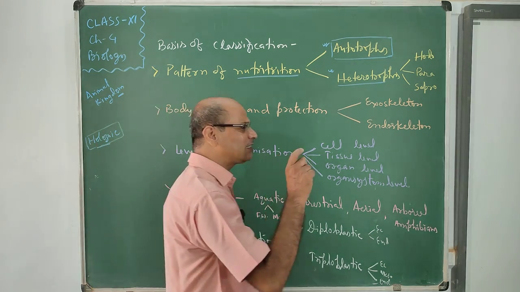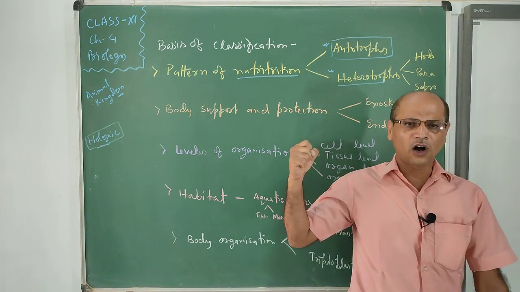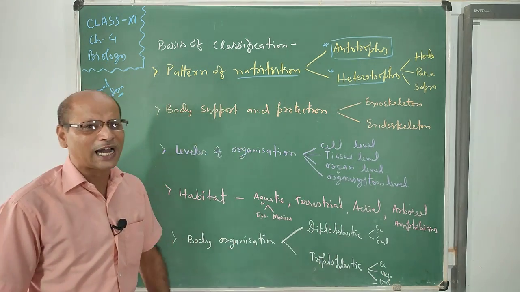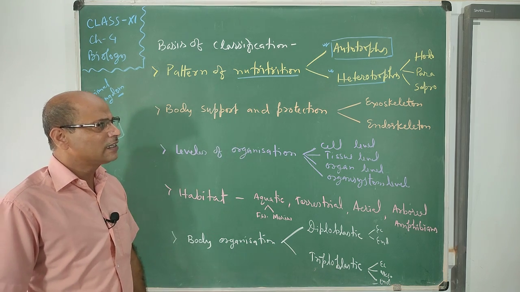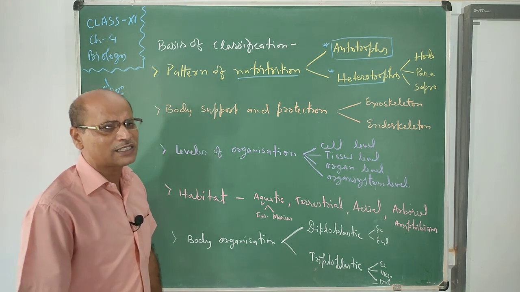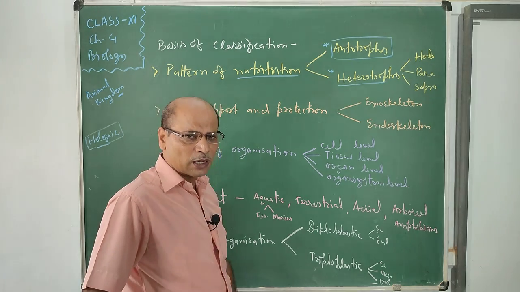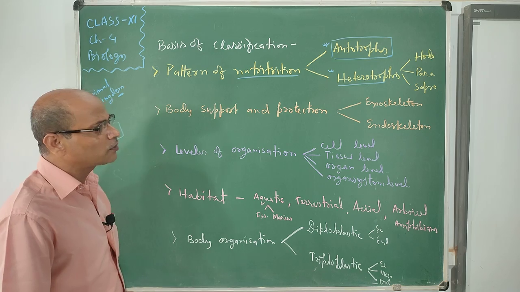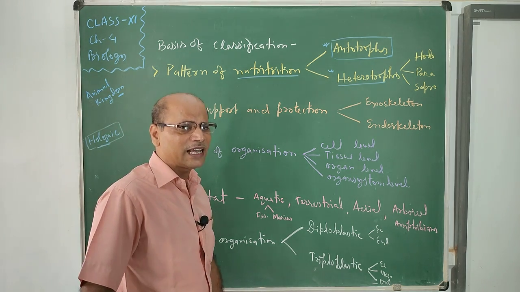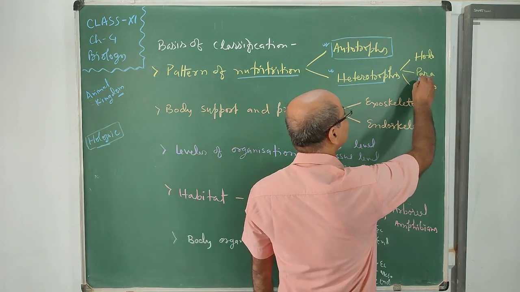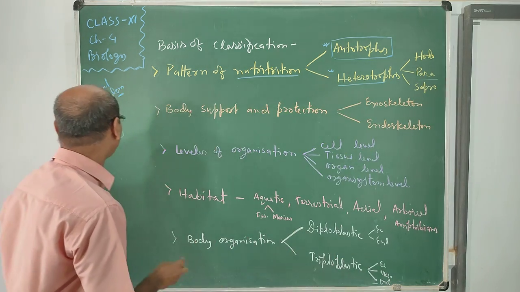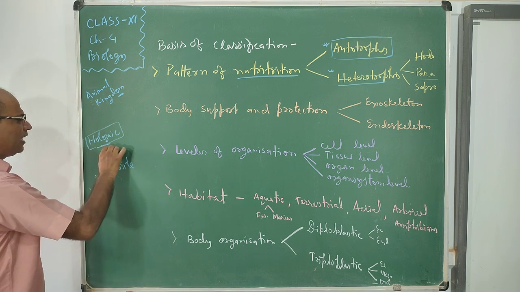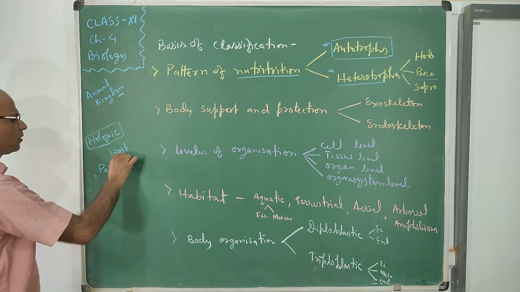Parasitic means the parasites take food from the host. The host provides them food, that's why they have no need to digest the food within their body. That's why parasites have no well developed digestive system. They only absorb the food and distribute it in the whole body. So these are the heterotrophs which are parasites. Parasitic animals take food from the host.